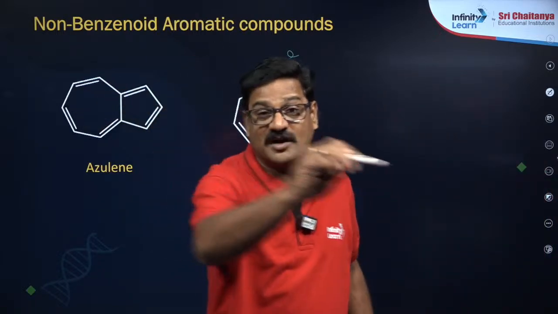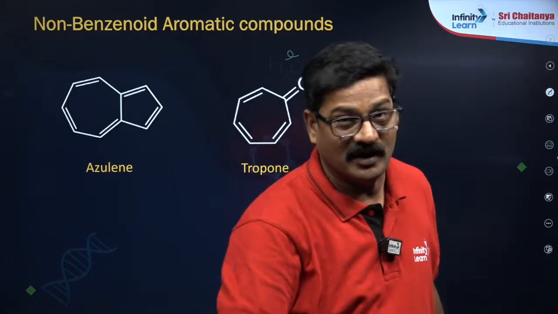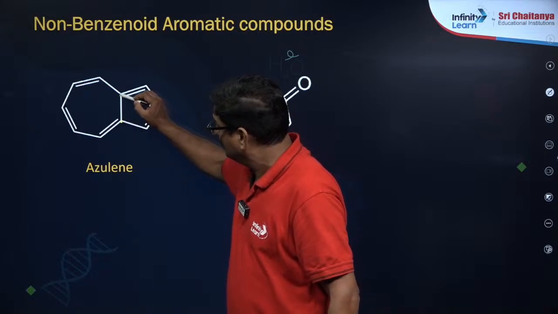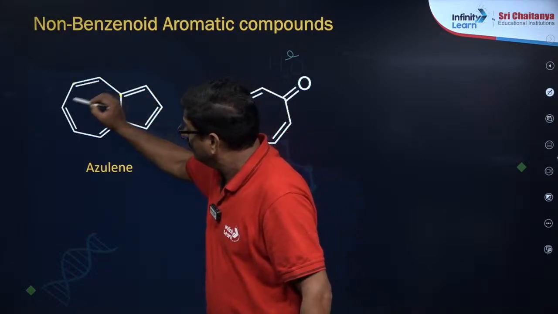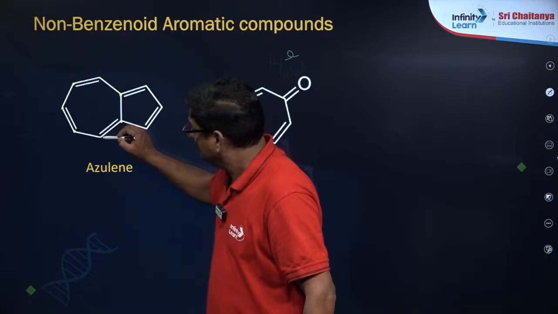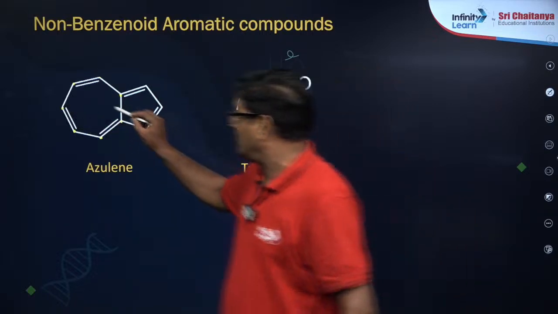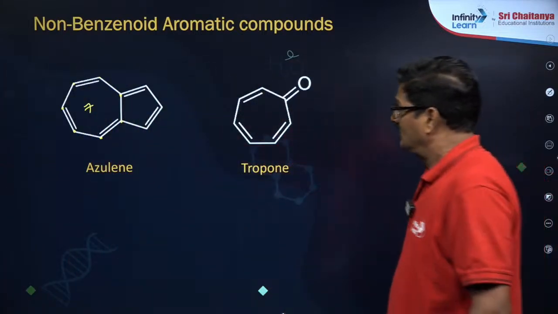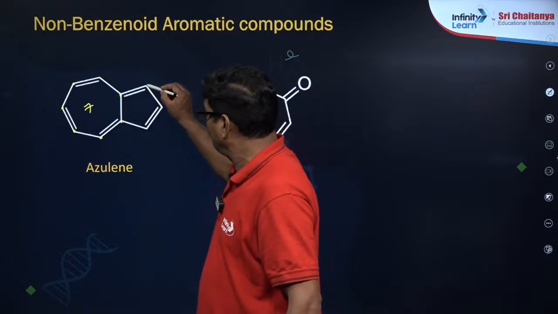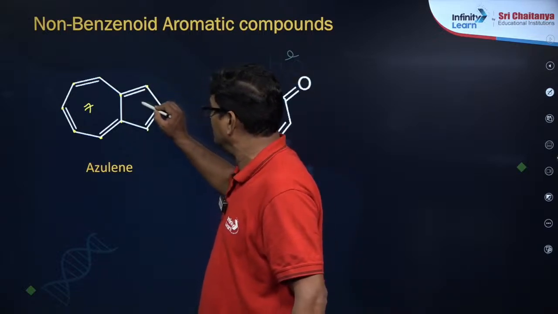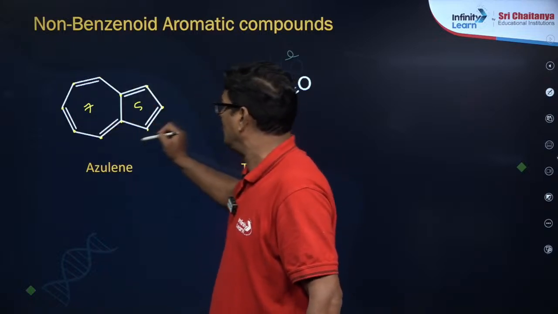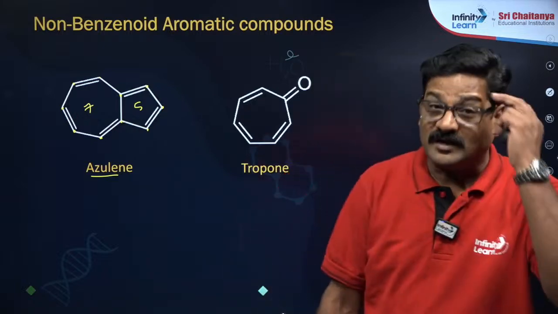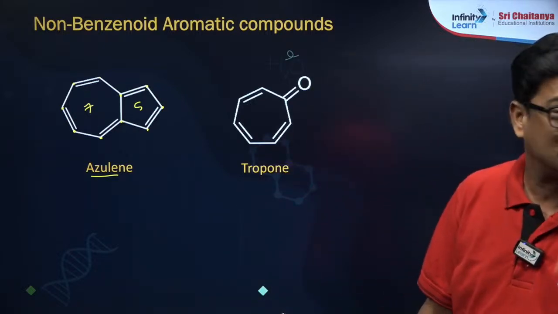How many carbon atoms are in benzene, tell me in the chat box? 6 carbon atoms. But how many carbon atoms do you see in one ring here? 1 2 3 4 5 6 then 7. There are 7 carbon atoms in one ring. And in the other ring, how many do you see, Ishita? 1 2 3 4 5. So this is not at all related to benzene but it is aromatic. How it is aromatic we will discuss. Keep this structure in mind, this is azulene. Azulene, okay?